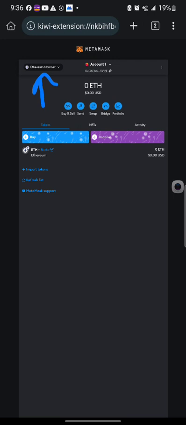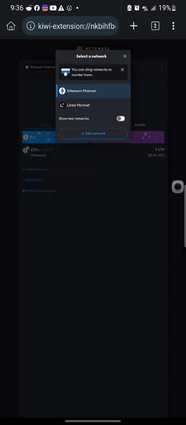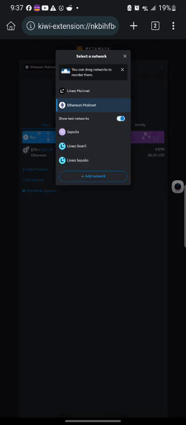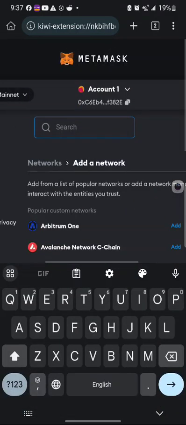So now if you come back to this top here where you have this Ethereum mainnet, you click on this arrow facing down there, this one. When you see this small arrow here, you click on it. When you click on it, you see linear, you see add network, you see show test network. If you click on this show test network, you see Sepolia, you see linear Goli, you see linear Sepolia. Now you see this arrow downstairs that says add network. You click on it to add more network.